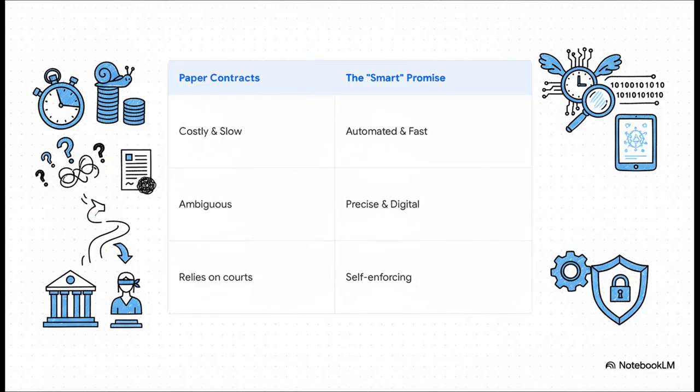And this right here really lays it all out. On the one hand, you've got paper contracts. They cost a ton of money and time. They're filled with confusing language, and worst of all, if something goes wrong, you've got to drag everyone to court. Szabo's vision, the smart promise, was the polar opposite. He imagined agreements that were automated, crystal clear, and this is the magic word, self-enforcing.